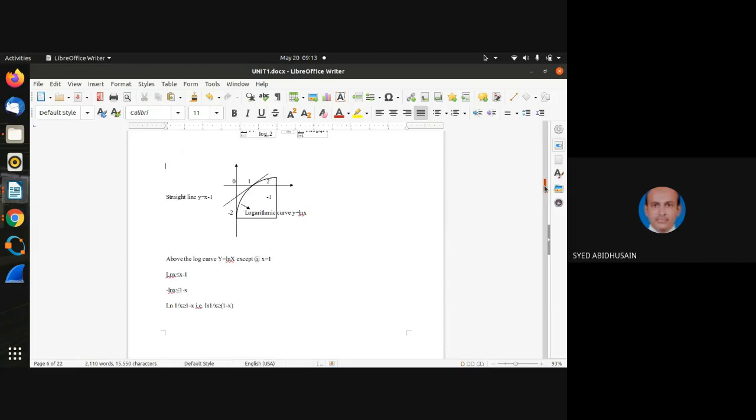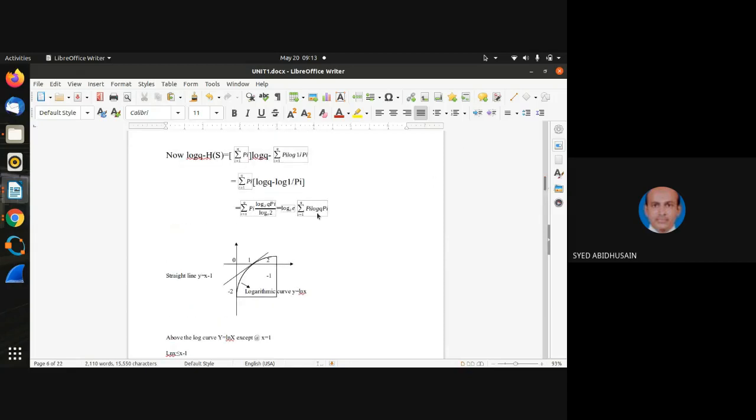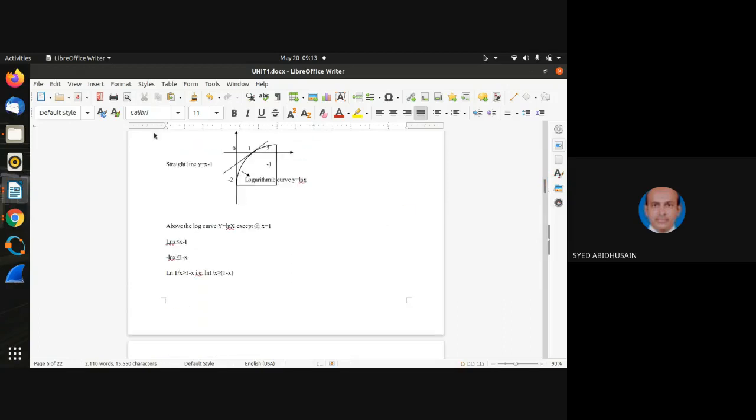Now come back to this equation, log of q minus H of S. This is what we have got. Just remember this. Now concentrate on this diagram. By seeing this diagram we can conclude that ln of x is less than or equal to x minus 1. This curve represents ln of x.